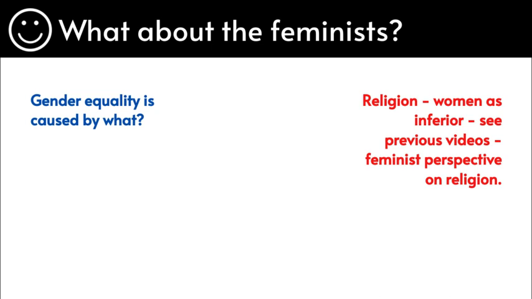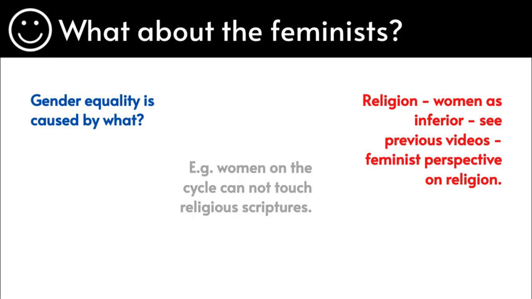This is because women are seen as inferior, as we looked at in my video number 1 or 2, where we looked at how patriarchy exists in religion. Women who are on their menstrual cycle, they can't touch the Quran. We looked at Jean Holmes, Simone Beauvoir. Does this ring a bell? Hopefully it should. And obviously you will only know this if you actually revise, test and repeat yourself.